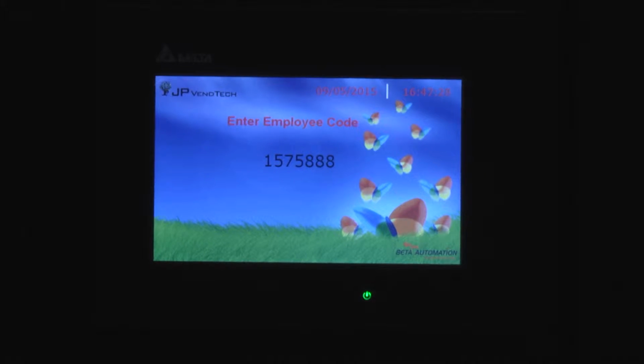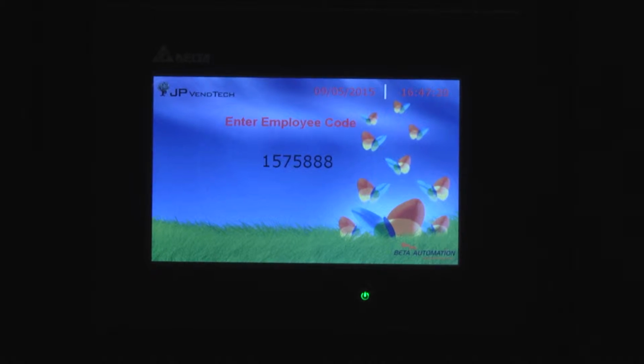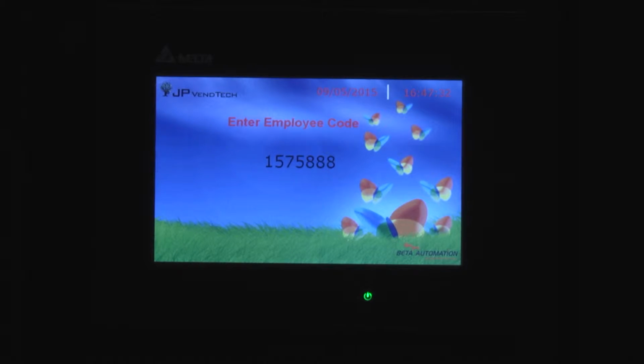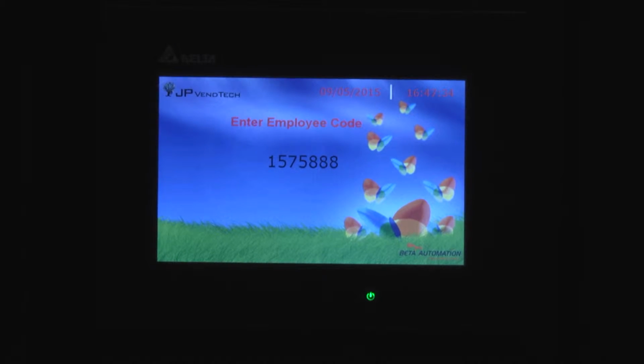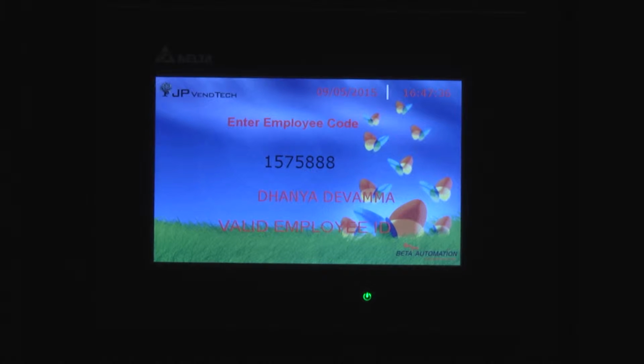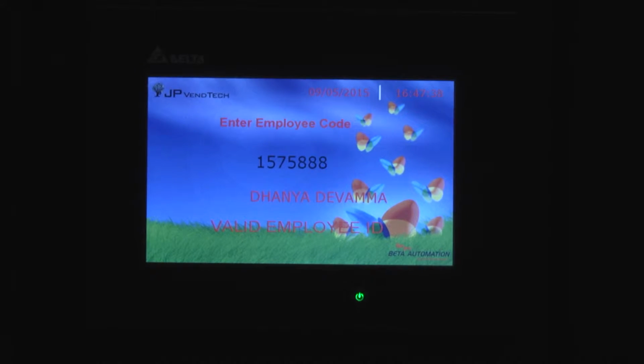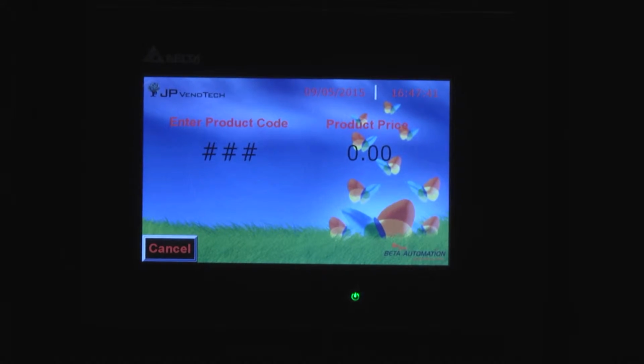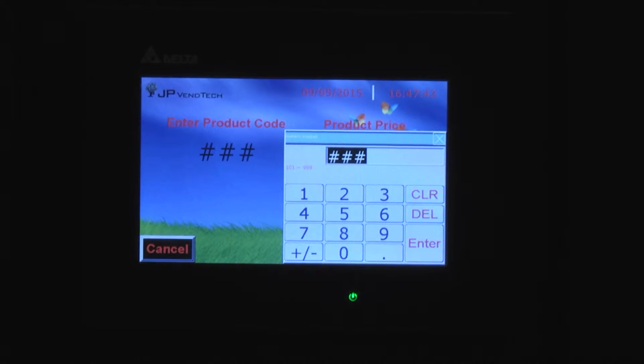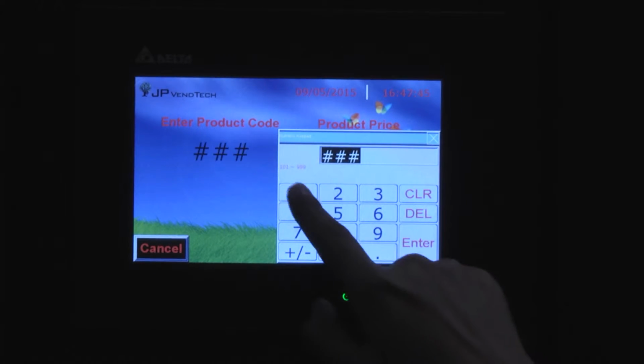Your access card is now authenticated as you find your alias display on the screen. It will take you to the next screen. Press on the hash key. Now you are on the product selection screen.